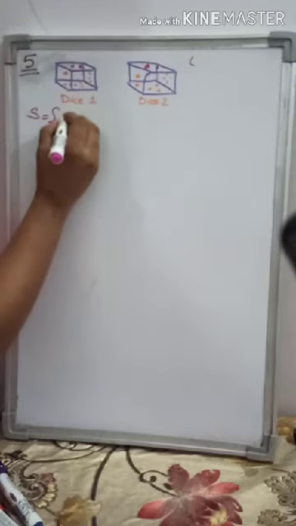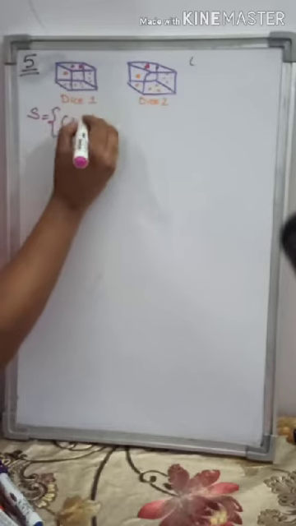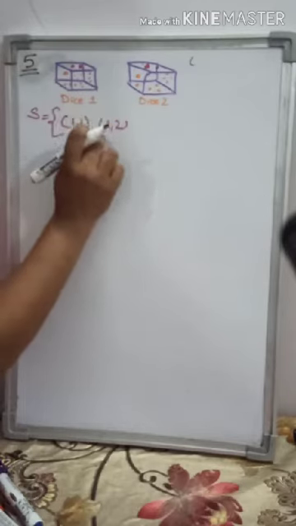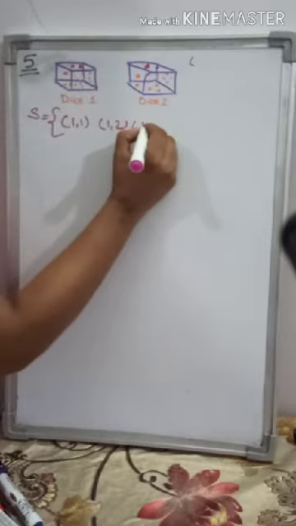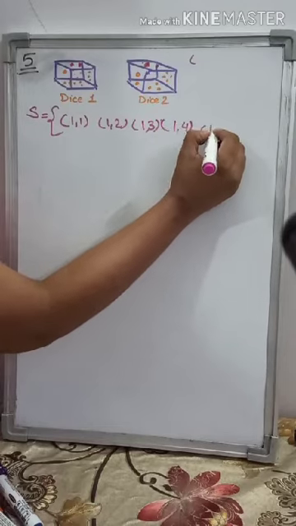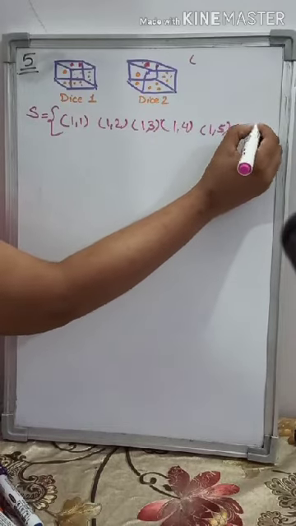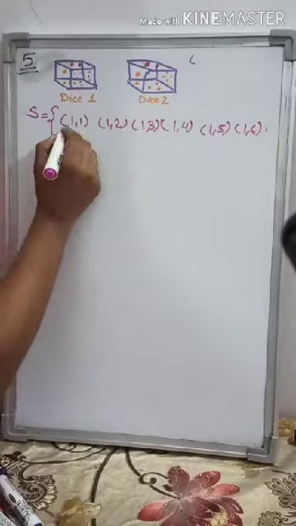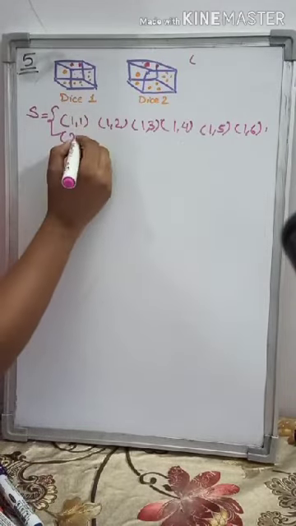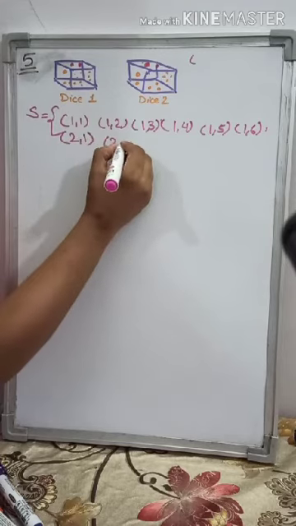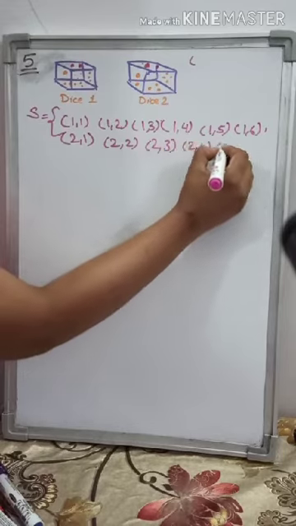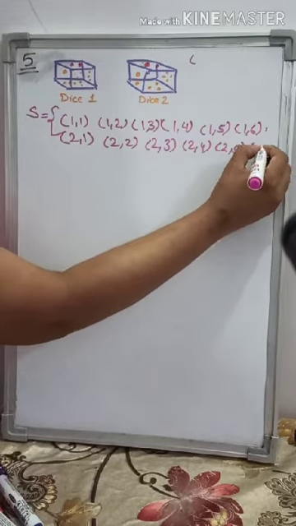So let's start with 1. First dice is having 1, second also gets 1. Then 1, 2: first is having 1, second is having 2. Similarly, you will write 1, 3, 1, 4, 1, 5, 1, 6. Then you will write with 2. First is getting 2 on the face, other is 1: 2, 1, 2, 2, 2, 3, 2, 4, 2, 5, 2, 6.